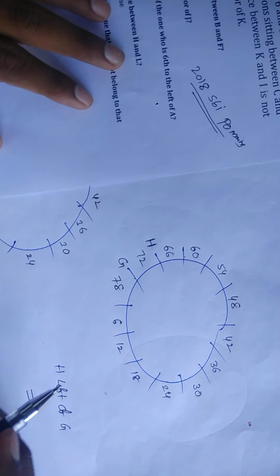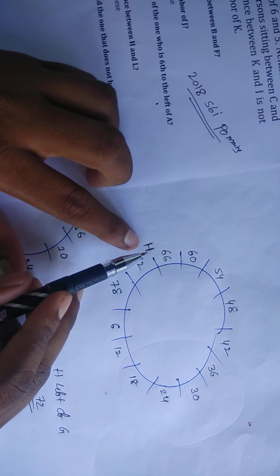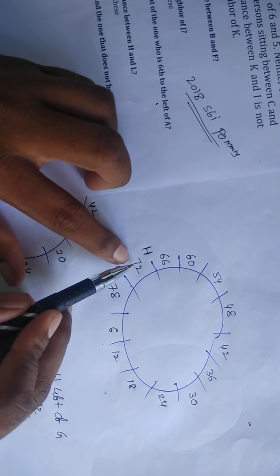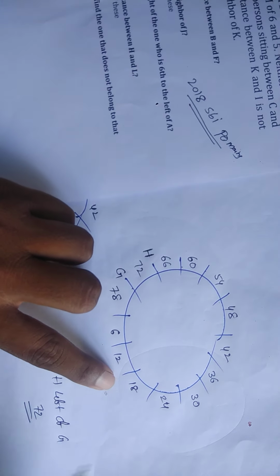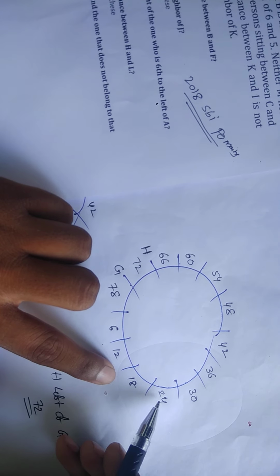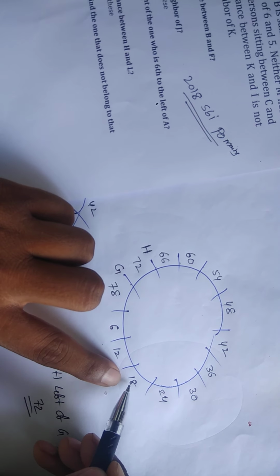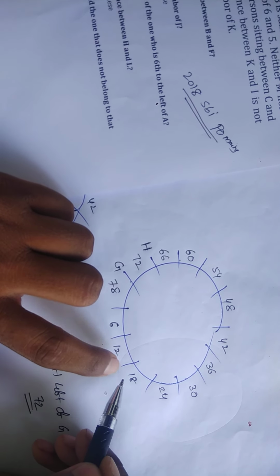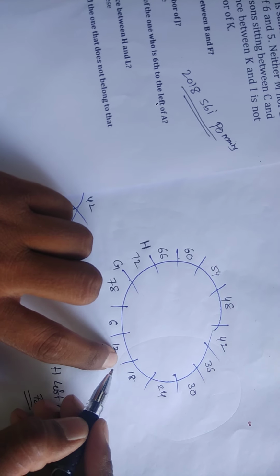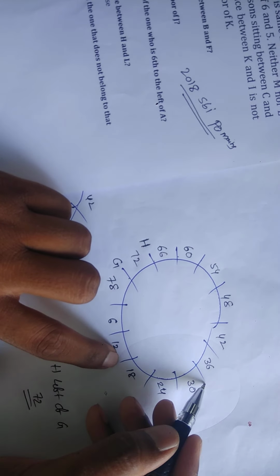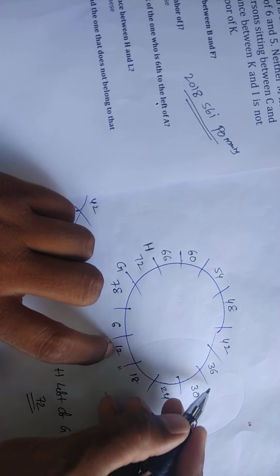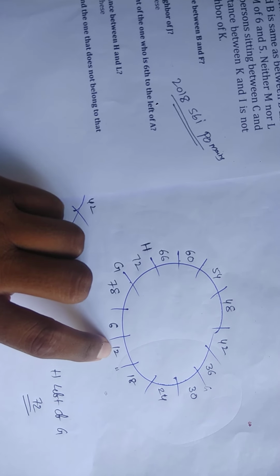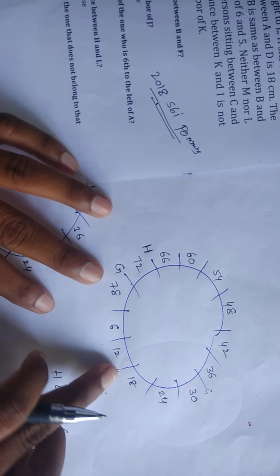So friends, what is the other possibility? See here, H is left of G at a distance of 72 meter. This is one possibility. There is a chance to take one more possibility also. Suppose, friends, check here. 30 plus 24, the total is 54. Next plus 18, here 72. That means H is left of G at a distance of 72. So for this one also there is a chance. Yes, that means there is a chance to get two possibilities. Yes, leave it. Friends, this possibility I will eliminate.